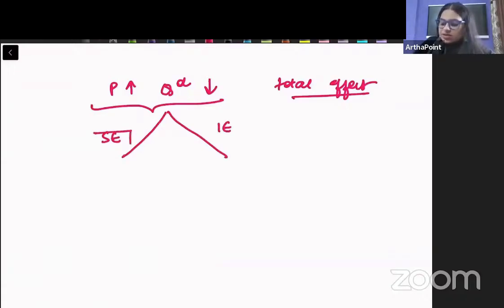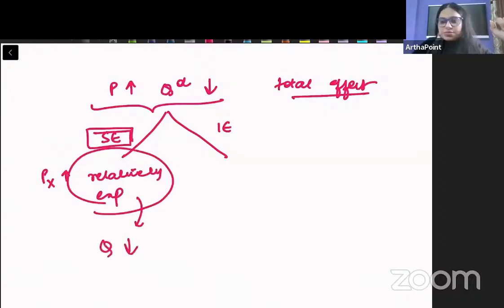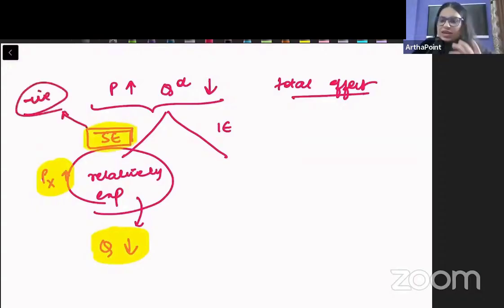Now when I am talking about substitution effect, ideally substitution effect says that when price of the good increases, it becomes relatively expensive. And when it becomes relatively expensive, you should decrease its demand. So the price and quantity move in opposite direction and hence substitution effect is negative. Yehi hai concept, that substitution effect is negative.